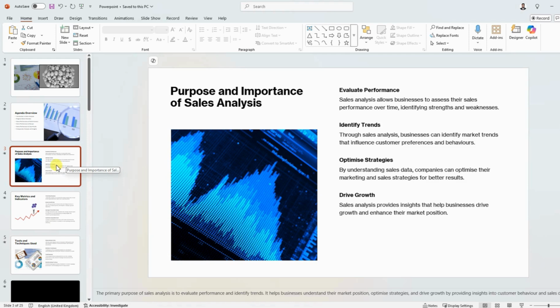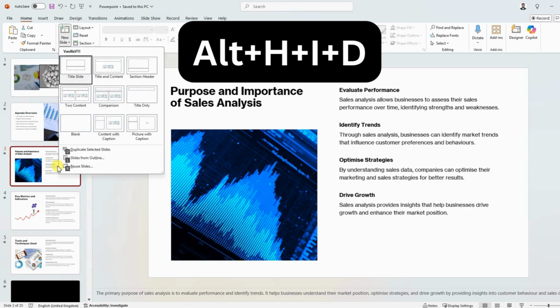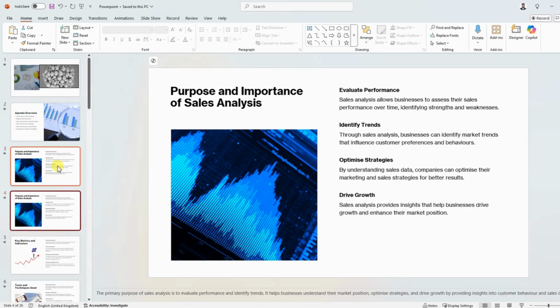And at the end, what is the shortcut to insert a duplicate slide? If I want to duplicate this third slide, I will press Alt H I D, and you can see the duplicate slide has been added after the third slide.